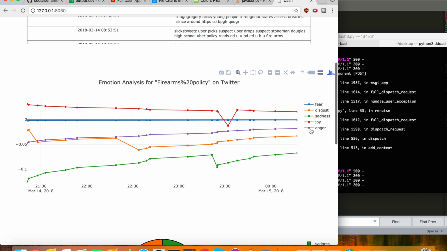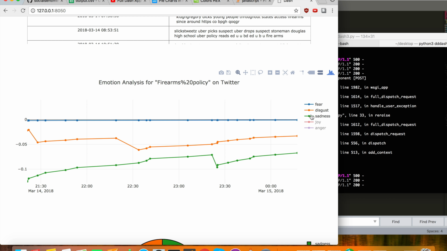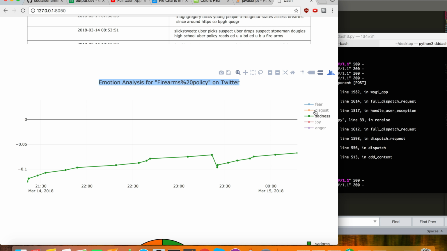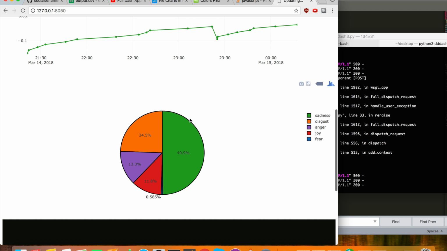You can also do a little bit of adjusting. You can just remove one or two of the colors to see just one kind of emotion, how it played out. You can do similar stuff for the pie chart as well.